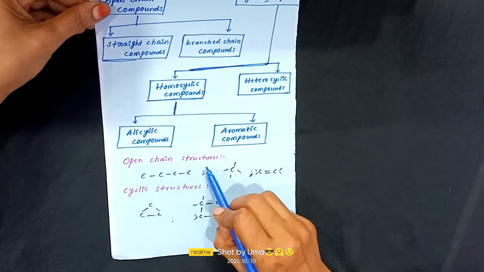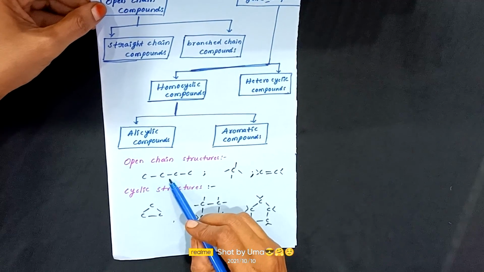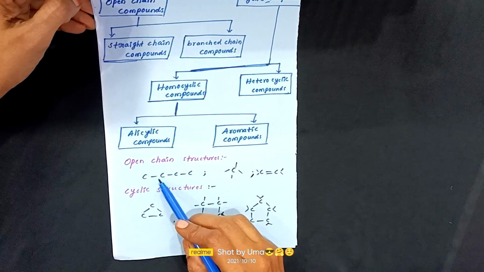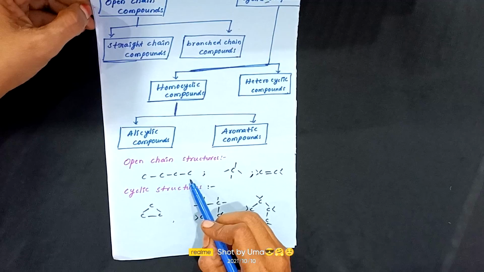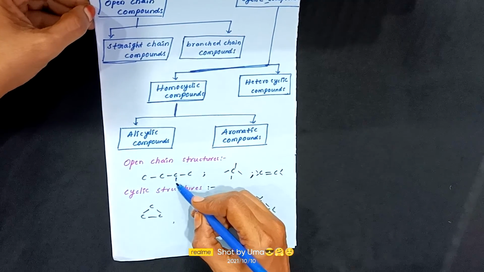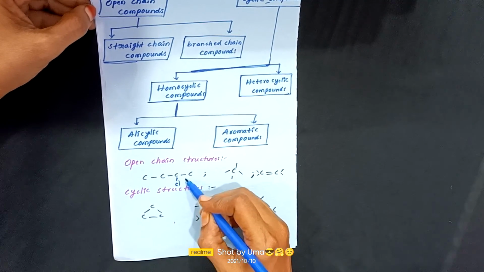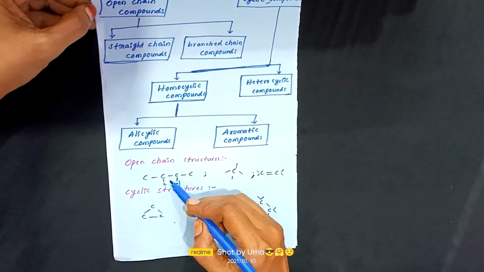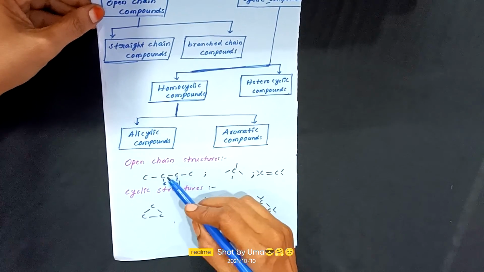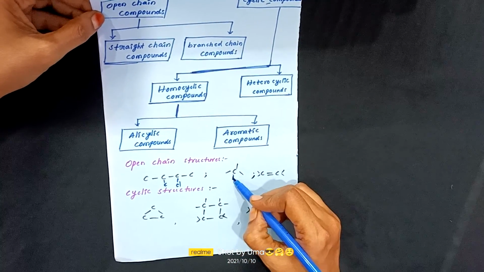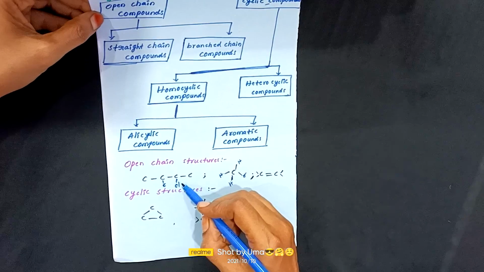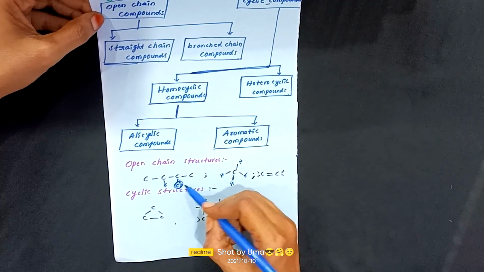So what are the open chain structures? The structures of the carbon compounds are open. That means in the straight chain, that may be open chain or branched. Branched means it contains one more substituent, like Cl or whatever it is, another carbon or chlorine. So these are called open chain but branched. Here it is open chain but all are hydrogen. If all are hydrogen, it is open chained. This is also open chain but having some small side chain. These are called branched chain.